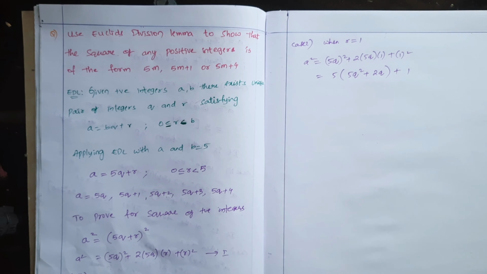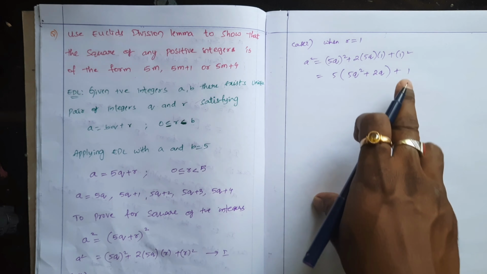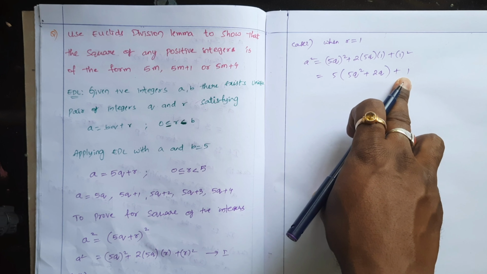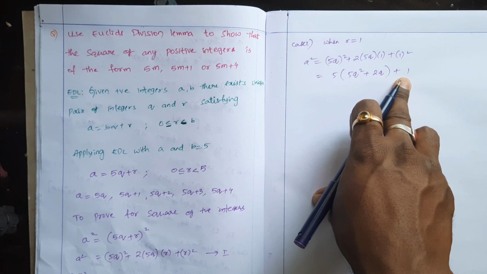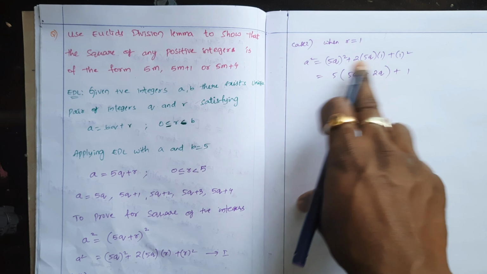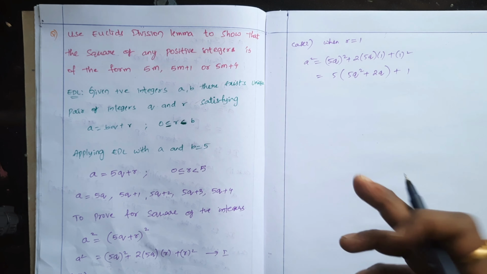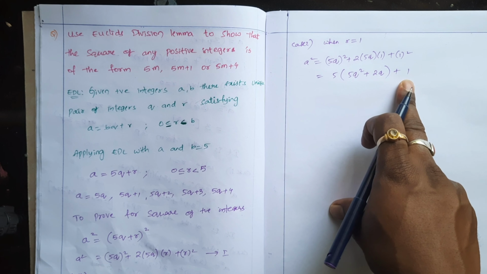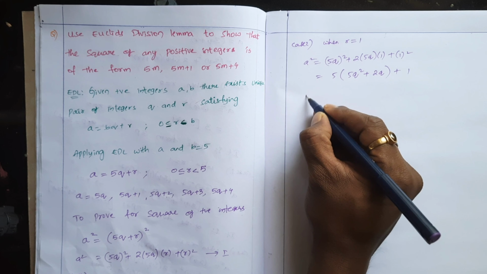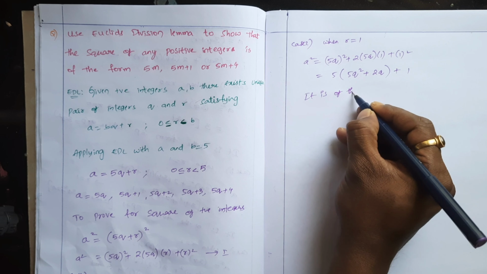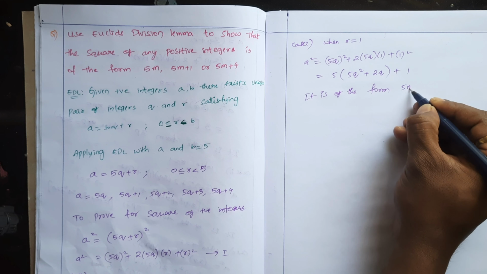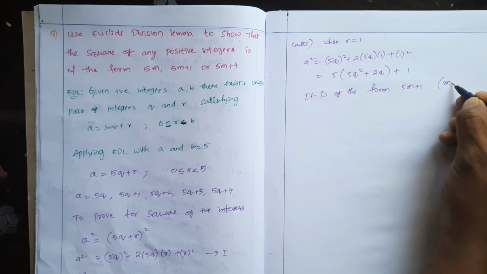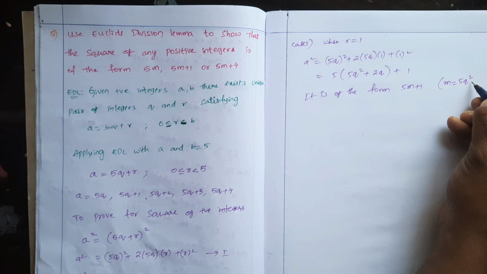What does it mean? If you take numbers which leave remainder 1, then the squares of the numbers also leave remainder 1. Suppose 6. 6 when you divide by 5, remainder 1. Then 6 square, 36, also leaves remainder 1. Next 11. 11 leaves remainder 1 when divided by 5. 11 square, 121, also leaves remainder 1. Next, it is of the form 5 into some integer plus 1, where m equals 5q square plus 2q.